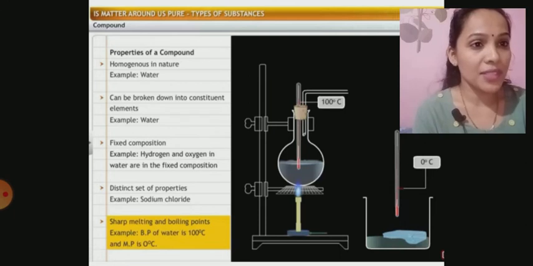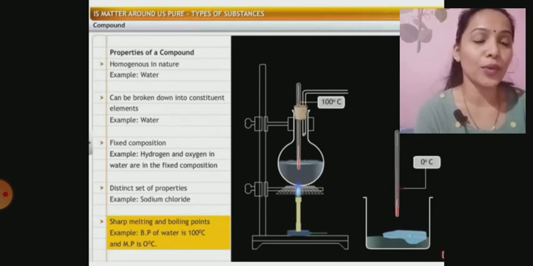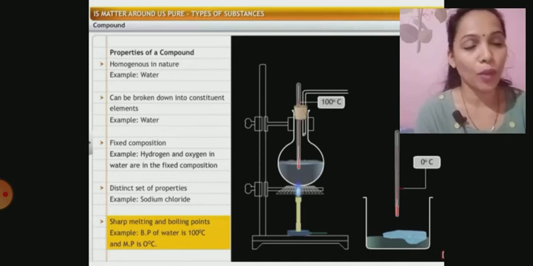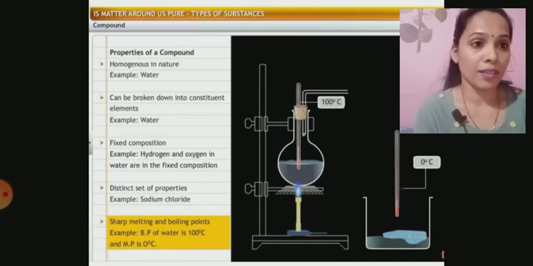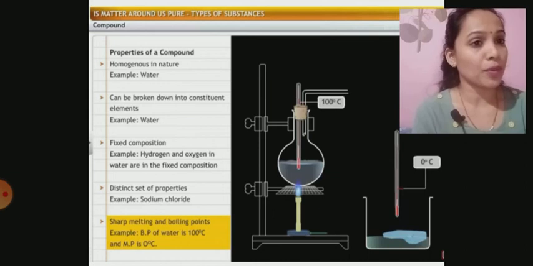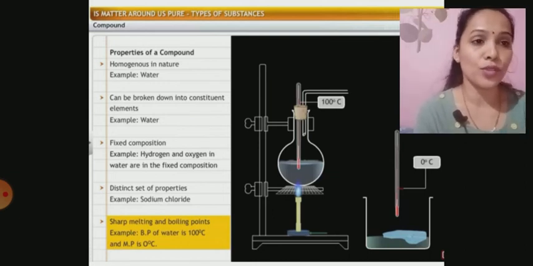On chemical treatment or by passing electricity, as I already told you while distinguishing between elements and compounds, or by thermal decomposition, that is heating, or by exposing it to sunlight, depending on the compound. Not all compounds split up when exposed to sunlight; some do, some you need to heat to decompose into constituent elements.